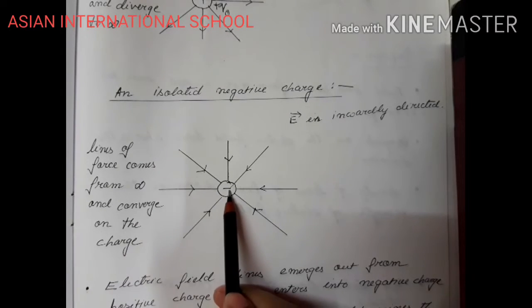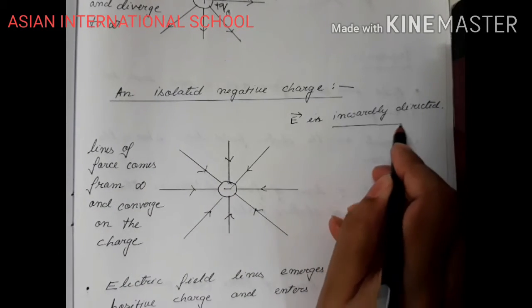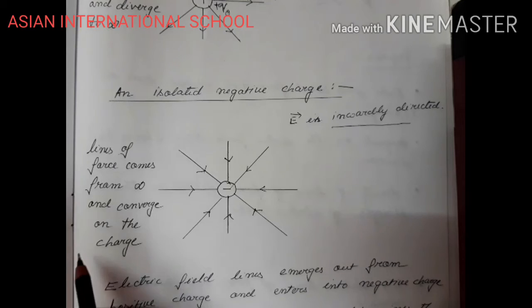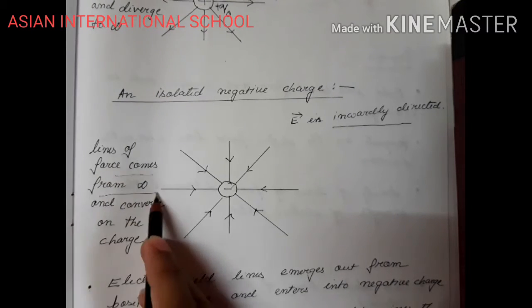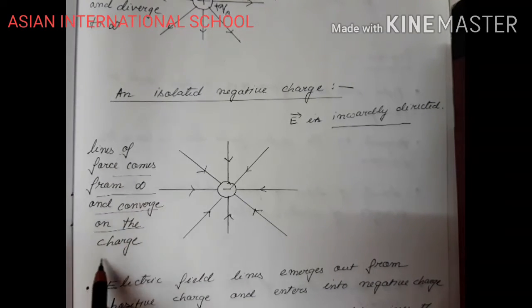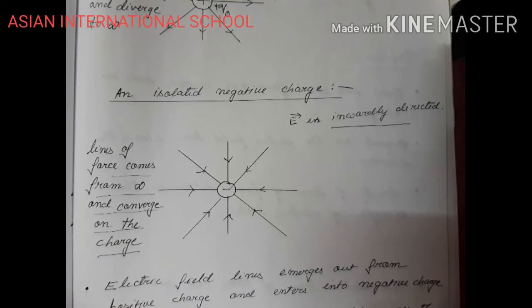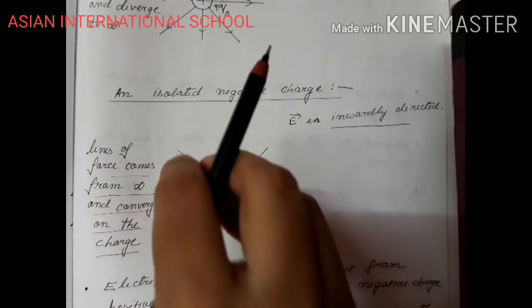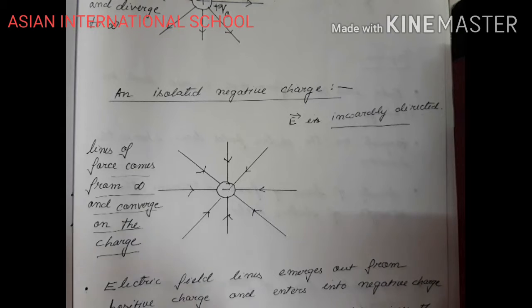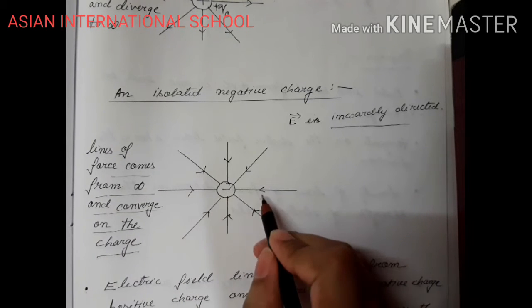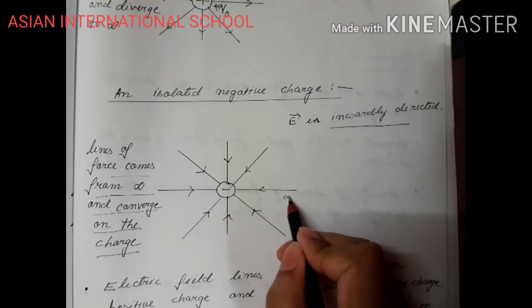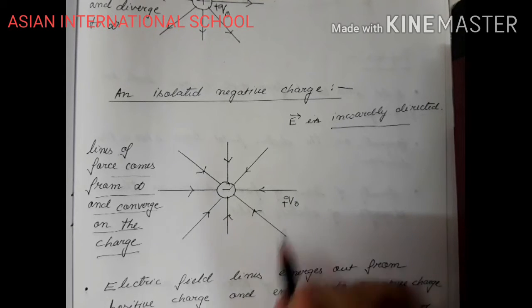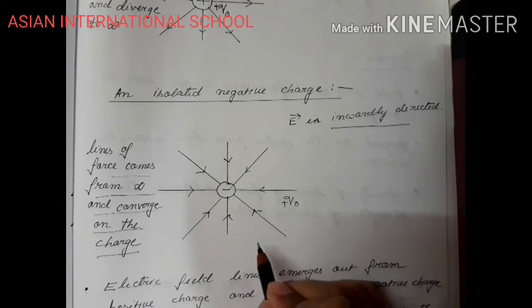for an isolated negative charge, it is inwardly directed, and in the ideal case, we assume that lines come from infinity and converge on the charge. It comes from infinity and it converges. All the lines converge at this point. So why is this happening? Suppose now I bring a charge plus Q naught over here, a unit positive test charge.